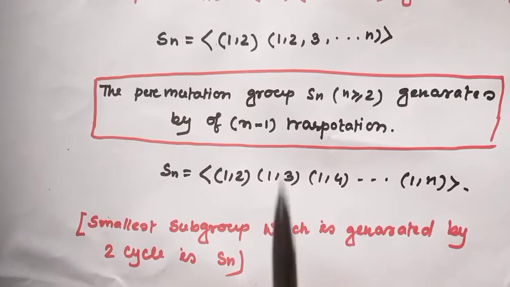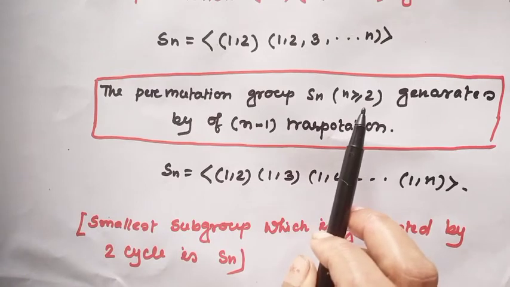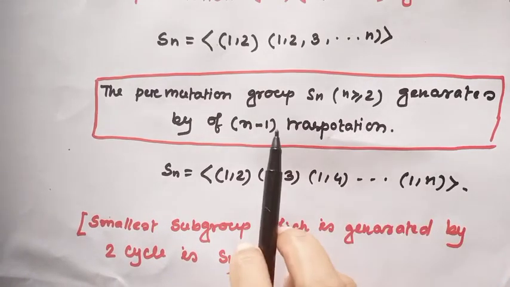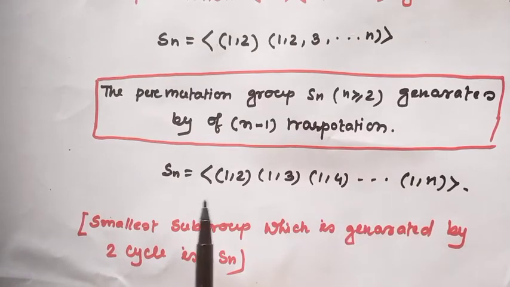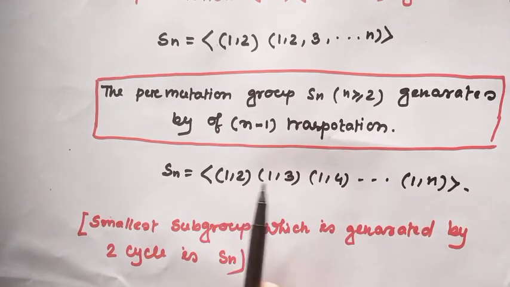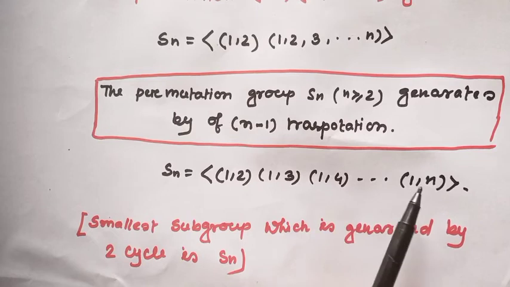And the permutation group Sn is generated by n minus 1 transpositions. That means Sn is generated by (1 2), (1 3), (1 4) up to (1 n).